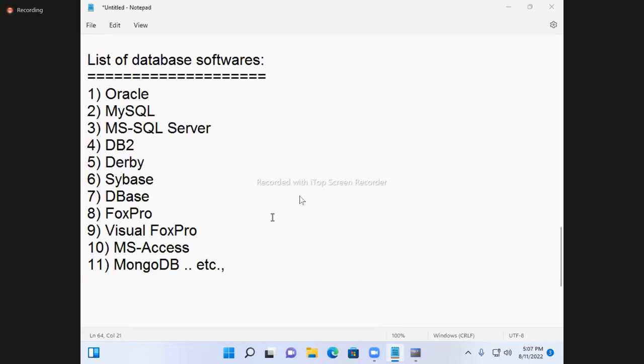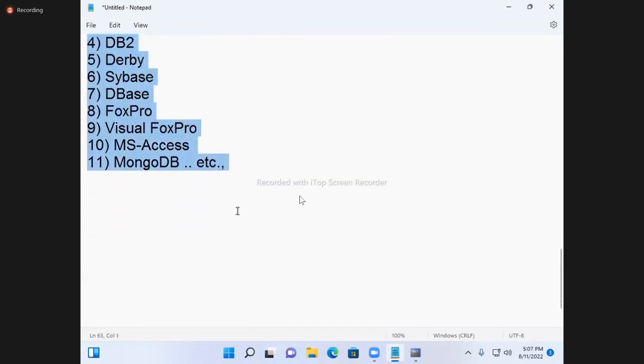Oracle can understand one language, that is SQL. MySQL can understand SQL. SQL Server can understand SQL. All databases can understand SQL. SQL is a language. MySQL is a database. They gave the name MySQL like that. MySQL is a database, SQL is a language. So all these databases can understand only one language, that is SQL.